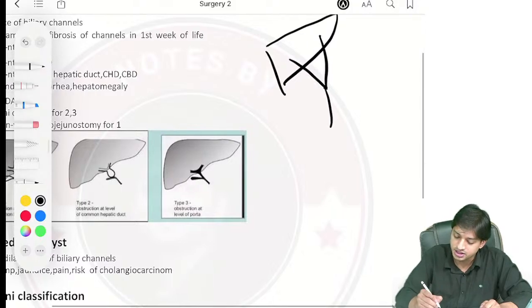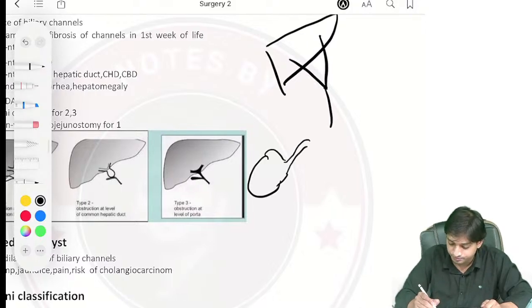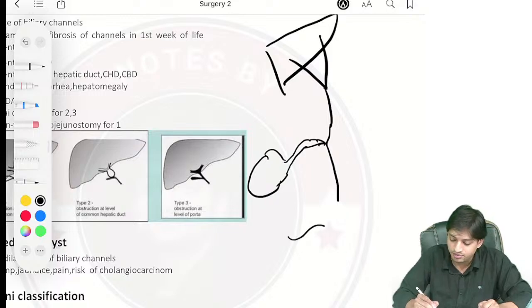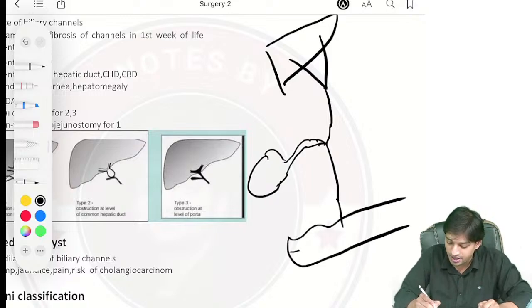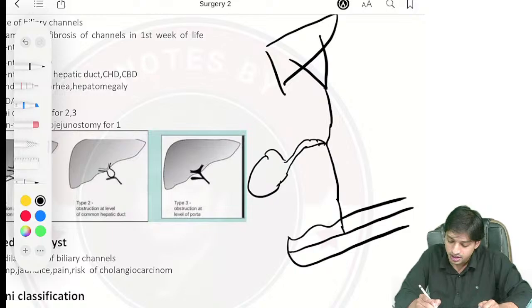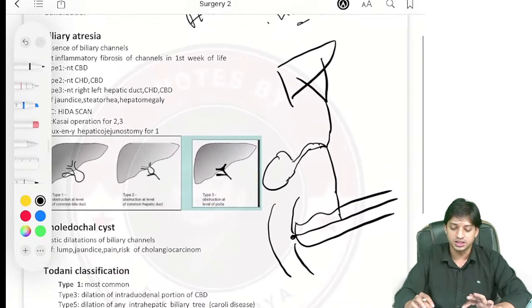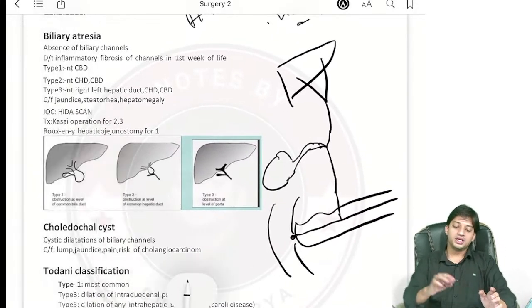Common hepatic duct is coming. Then you have the gallbladder. From the gallbladder originates the cystic duct. Together they form the common bile duct. Now this bile duct comes here. You have the pancreas. In the pancreas you have the pancreatic duct, and it opens via the sphincter of Oddi into the duodenum. Right?